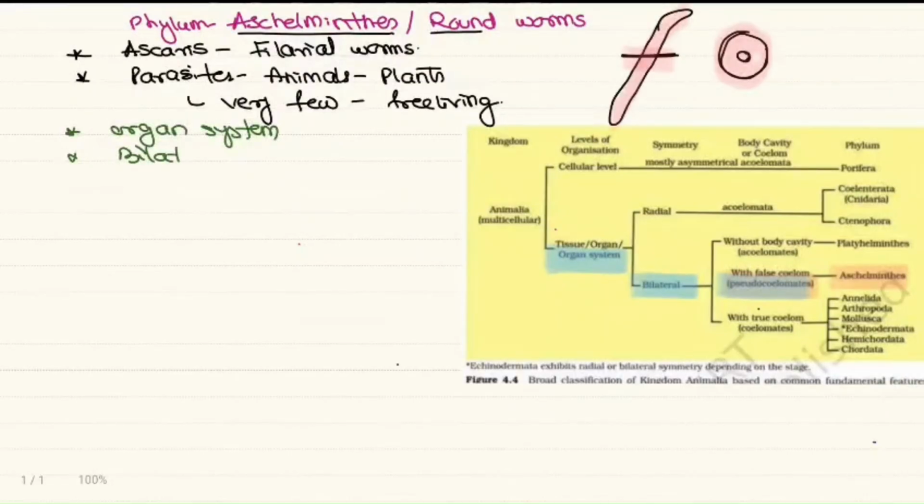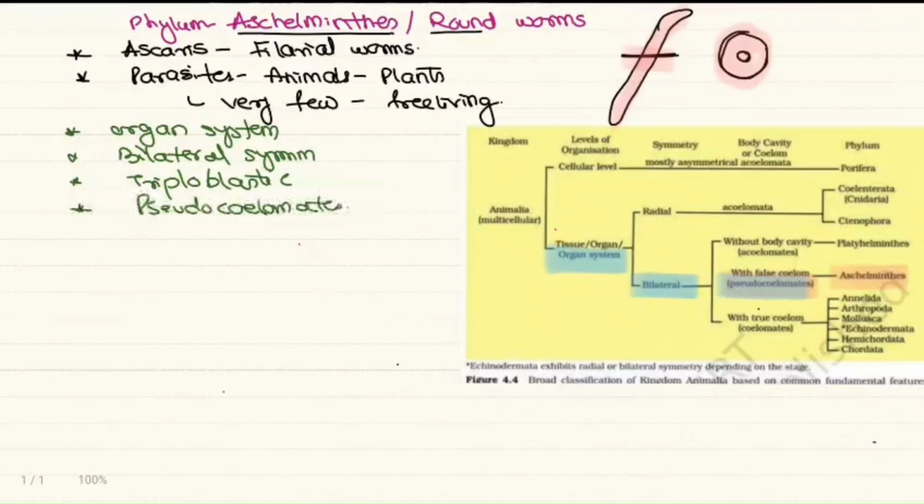These are bilaterally symmetrical. When I say bilateral symmetry, I have one more characteristic called triploblastic. Body has ectoderm, endoderm, and mesoderm. And these are pseudocoelomates, the mesoderm in the form of scattered pouches. So these are the fundamental characteristics.